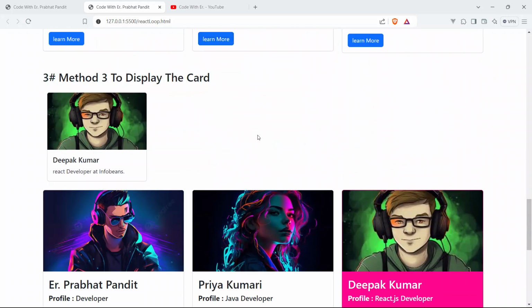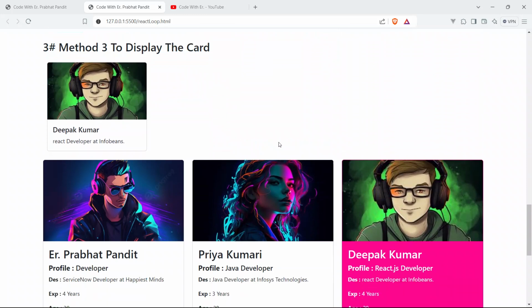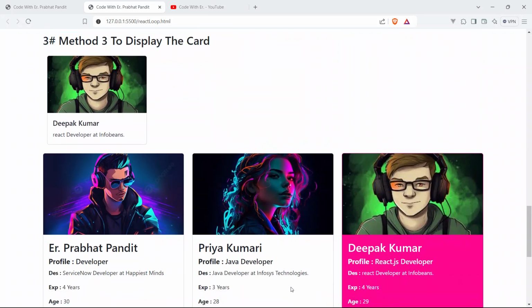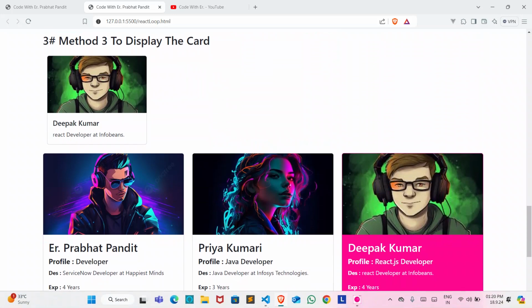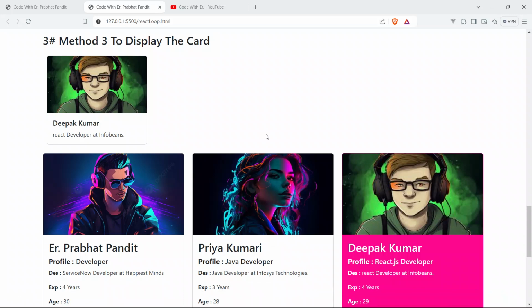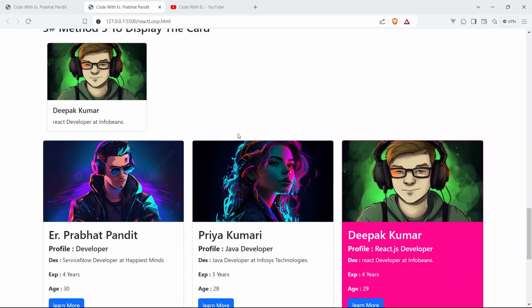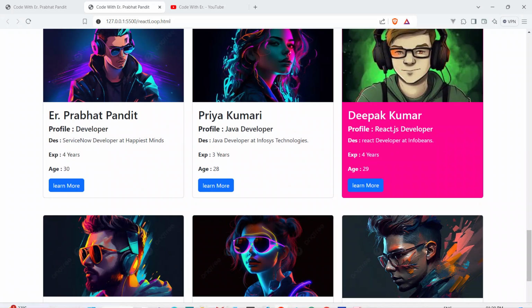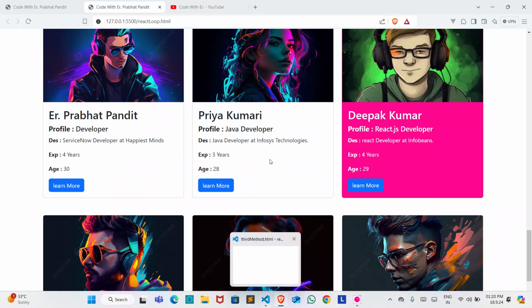So first of all, I'm going to the VS Code editor. I'm using VS Code editor to write my code because it has a live server which makes it a little easier to code and refresh the page. The moment you save your file, the page will be refreshed already, and you don't have to reload the page again and again. This is the advantage of using VS Code.